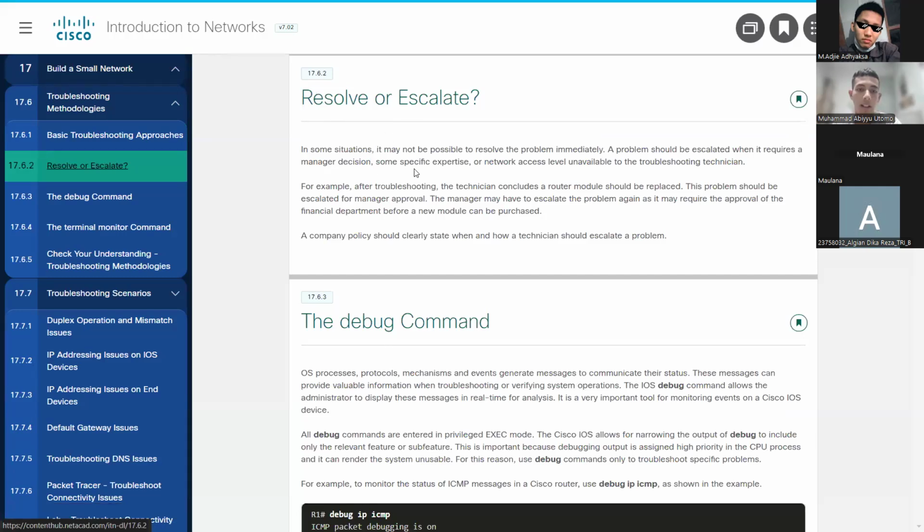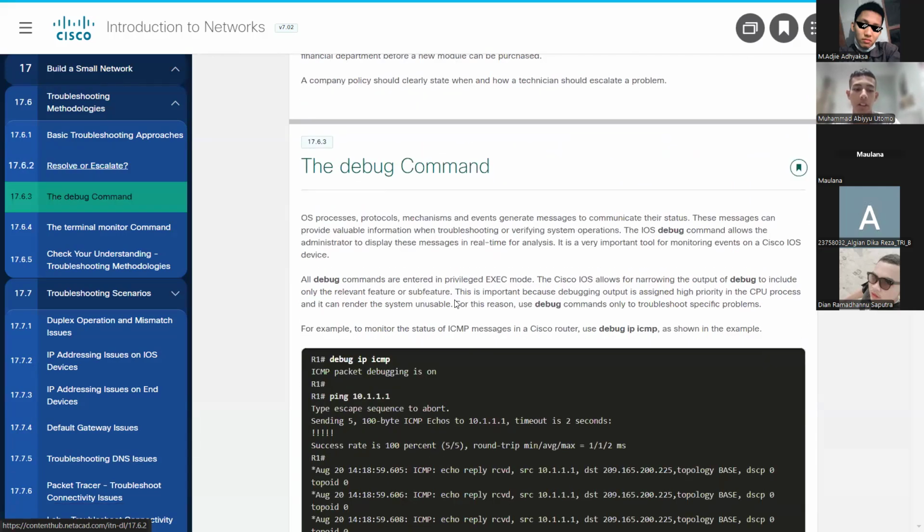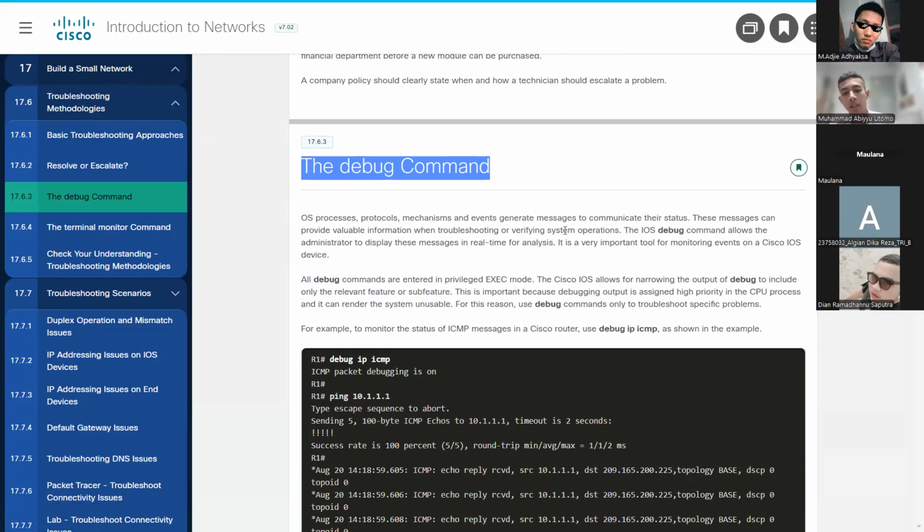In some situations, it may not be possible to resolve the problem immediately. A problem should be escalated when a manager's decision is required, or when some specific expertise or network access level is unavailable to the troubleshooting technician.